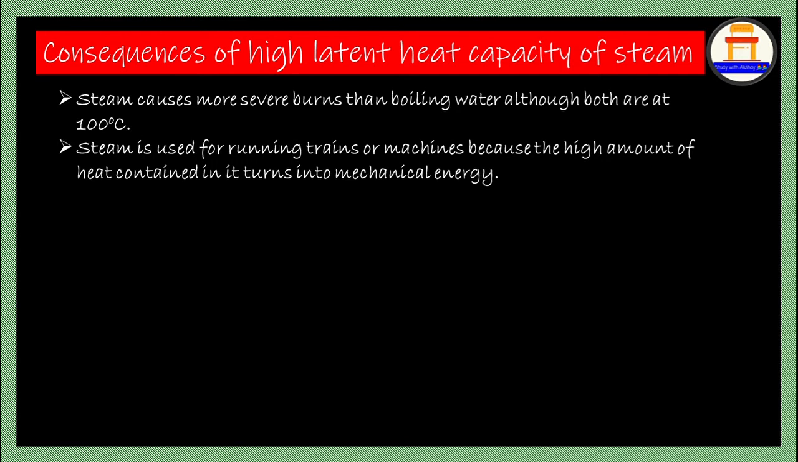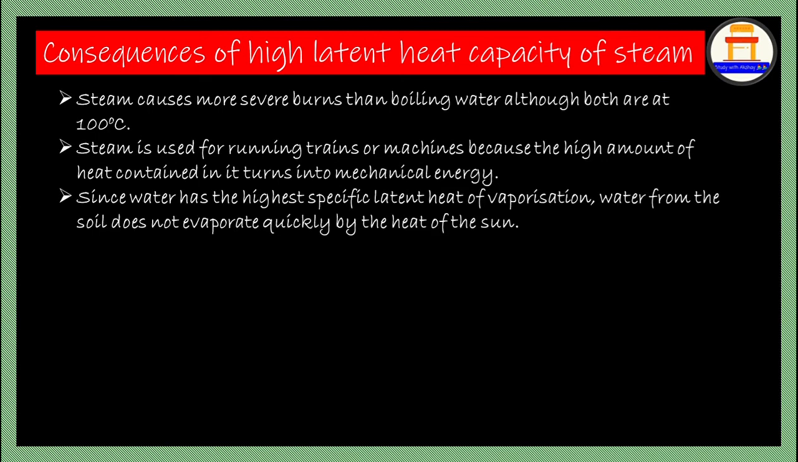One clue I can give: for these two things, they have only given it as steam. So you need not identify what this constant is. You can write high latent heat capacity. Since water has a high specific latent heat of vaporization, water from the soil does not evaporate quickly by the heat of the sun. Why does it not vaporize so fast? This is because water has high latent heat capacity.